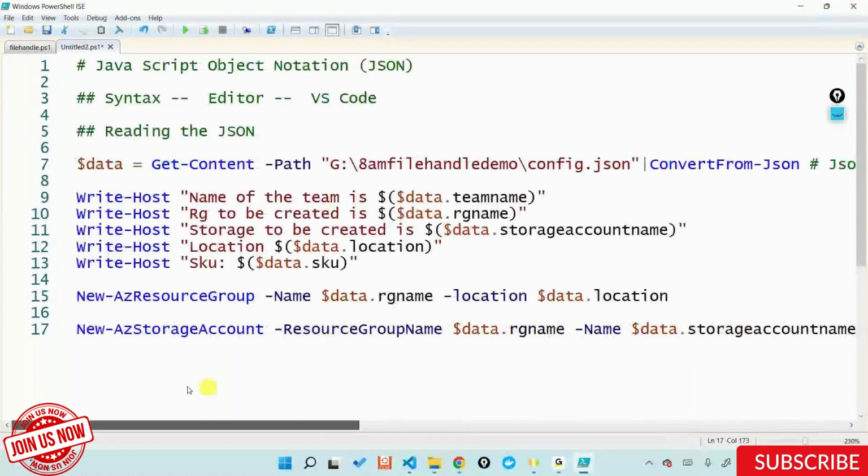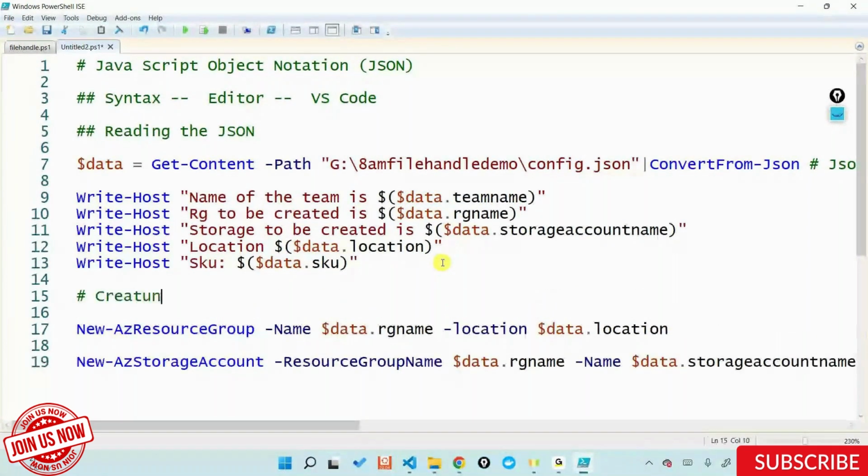I'm doing an explicit PowerShell wherein I'm getting the data from the client, or I'm getting the data from my development team out there in the form of a JSON file. And as and when I got that JSON file, I converted that into PowerShell, and then I'm calling all the properties of the JSON in PowerShell. And not only am I calling them, I'm also going ahead and creating them.